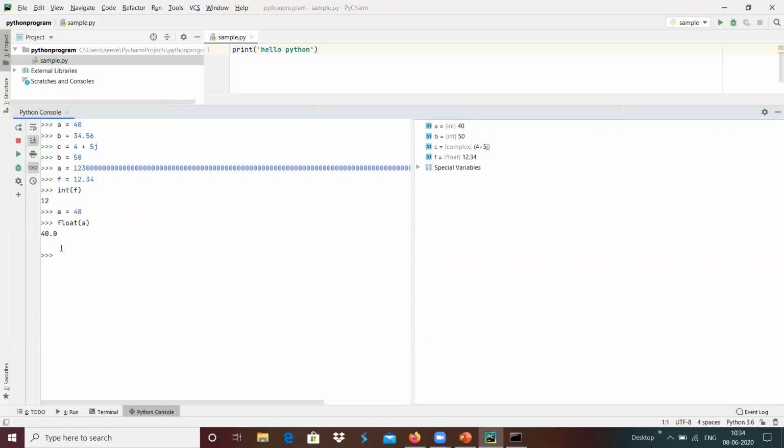For example, maybe I define another variable f1 equals float of a, then the f1 data type is created as a float. That means we are converting an integer variable into a float and assigning it to the variable f1. Because of that, we got the f1 data type as float.